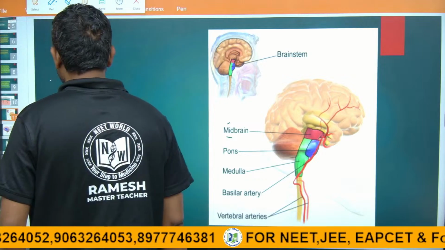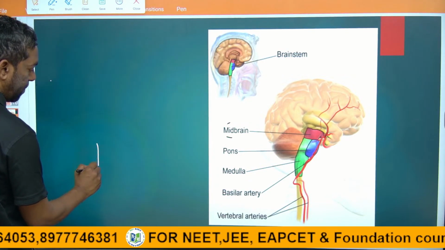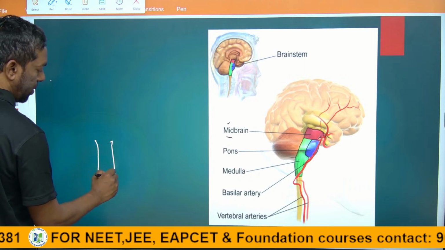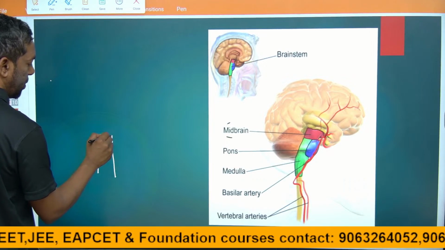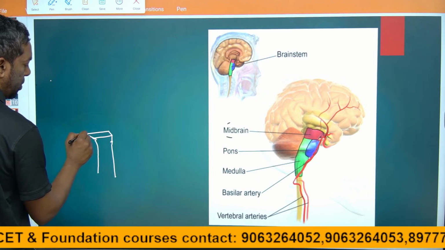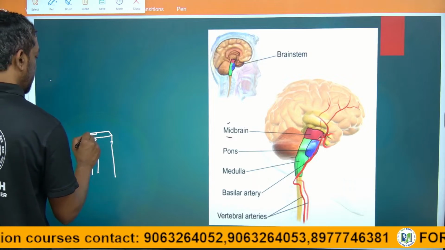Guys, just look in here. This is the brain stem.